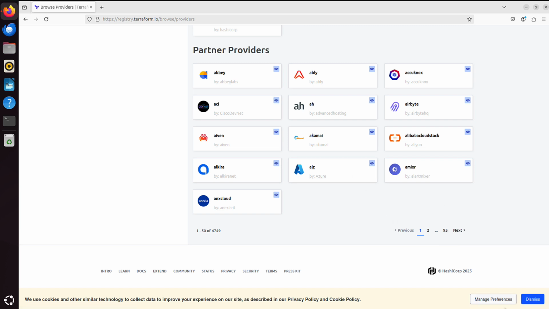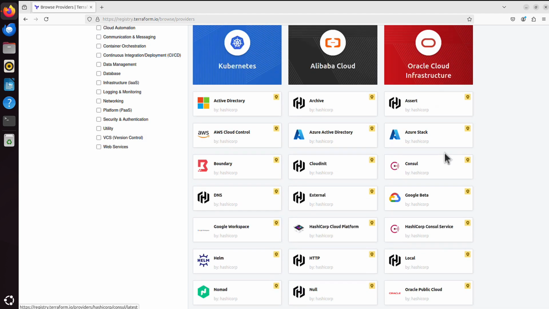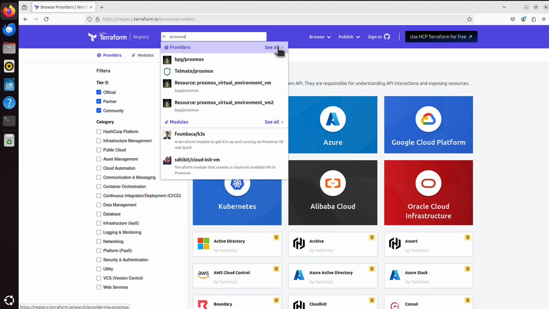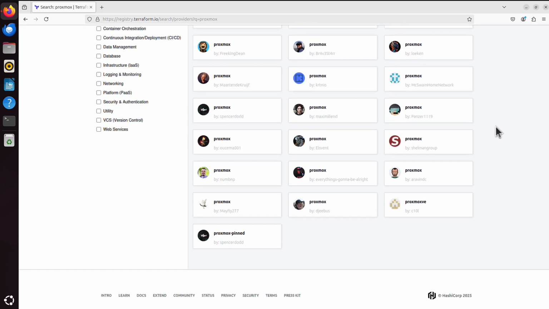So now let's say I want to work with Proxmox maybe, yes? We've got Alibaba Cloud Stack, I didn't even know something like that exists. Never mind, Proxmox, yes? Maybe I want to work with Proxmox. I can search here for Proxmox, and you will see there is not one, but we can see all providers. So loads and loads of providers just for Proxmox. Any of these providers will let me work with my Proxmox server.